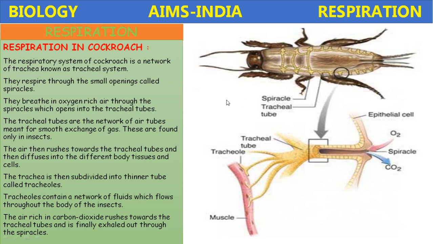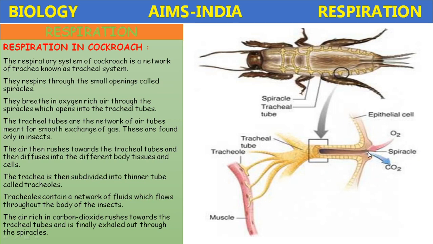So if you take a typical insect, cockroach or grasshopper or ants, a special respiratory system called the tracheal system is present. This tracheal system is composed of a network of tubes called trachea. If you take one segment, the tracheal system arrangement will be like this.